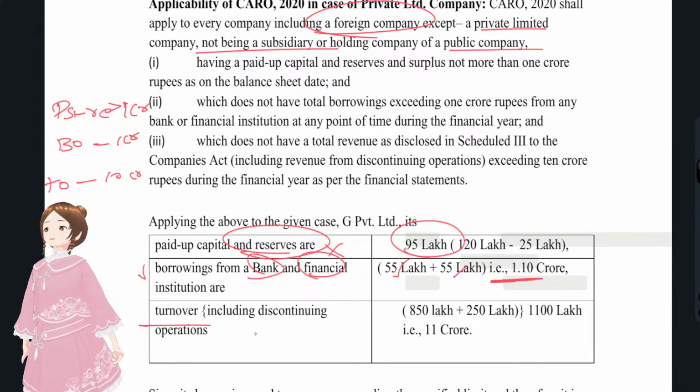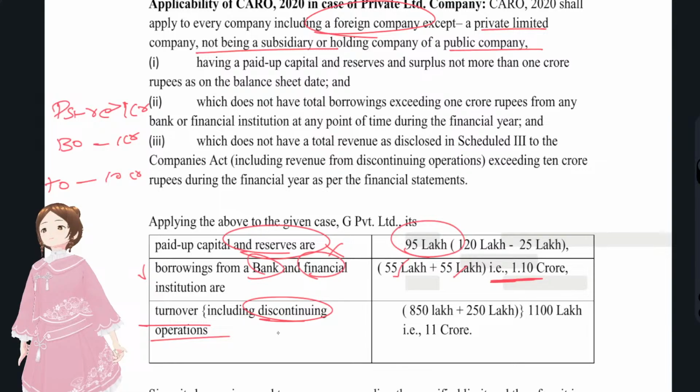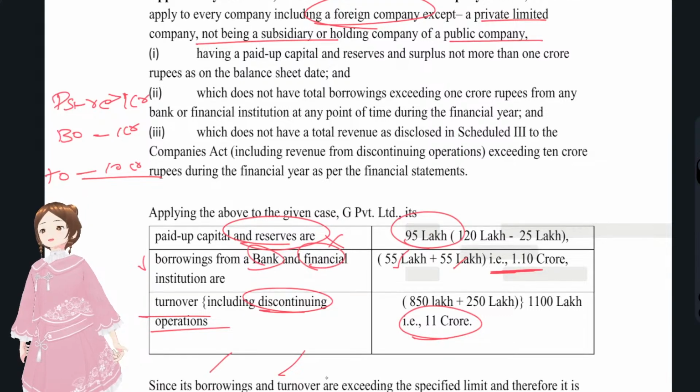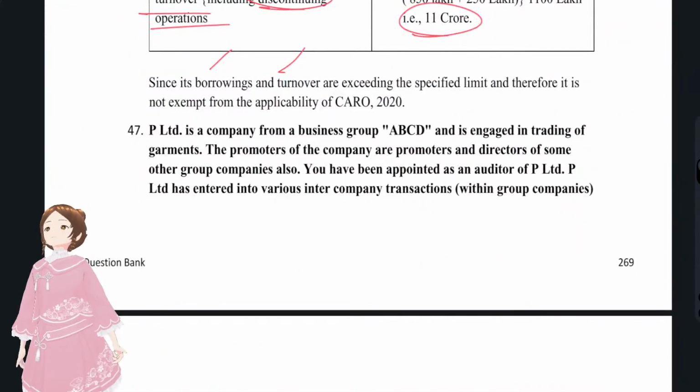Turnover including discontinued operation. Turnover also includes the discontinued operations. You see, if it touches 10 Cr, CARO is applicable. It's 11 Cr here. So borrowings and turnovers are exceeding those limits. So CARO is applicable for that company.